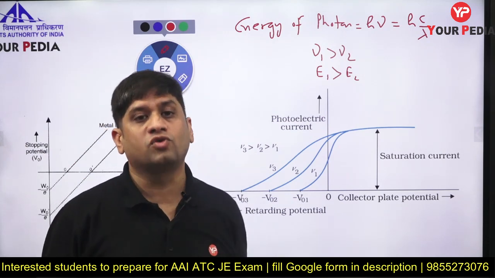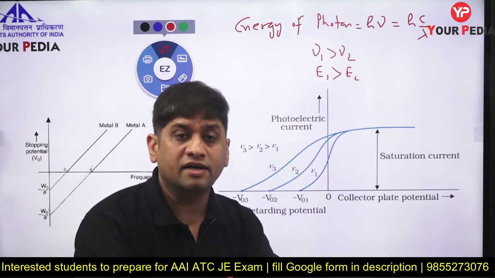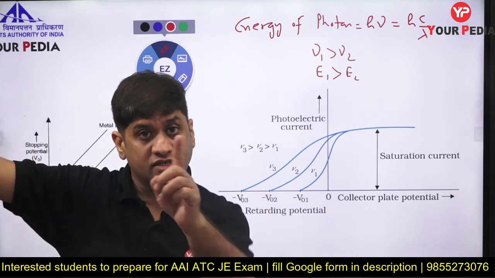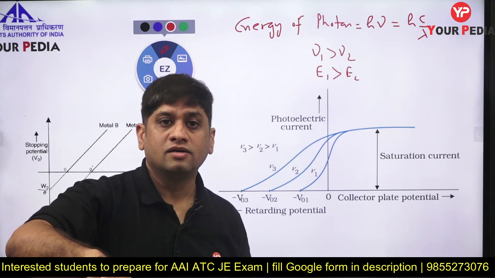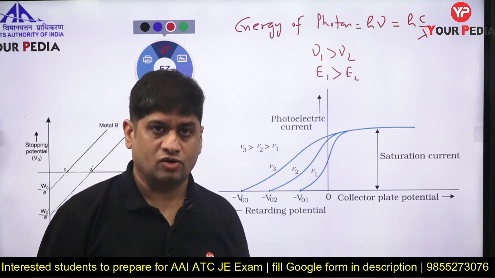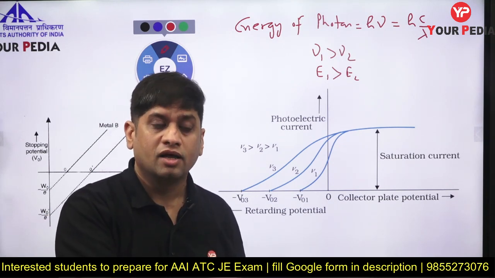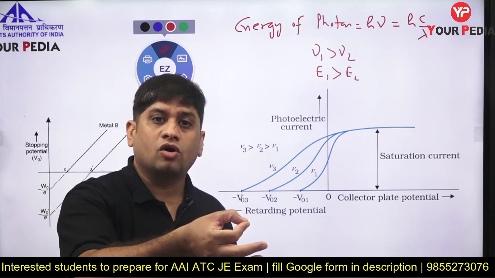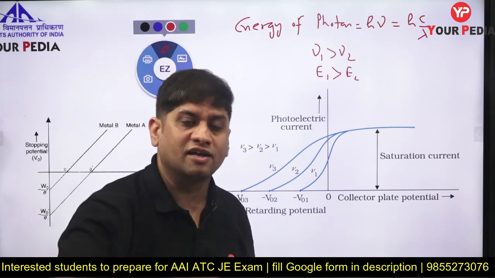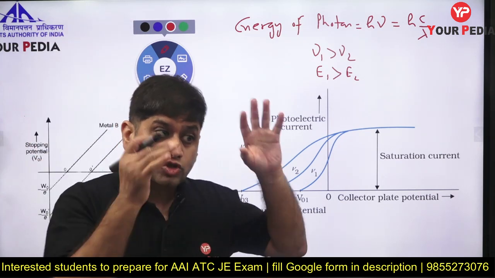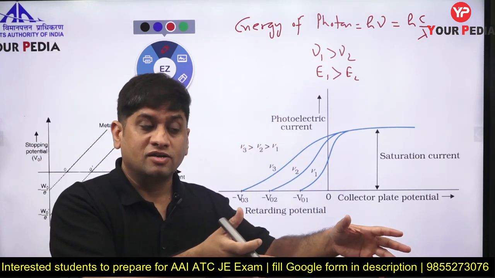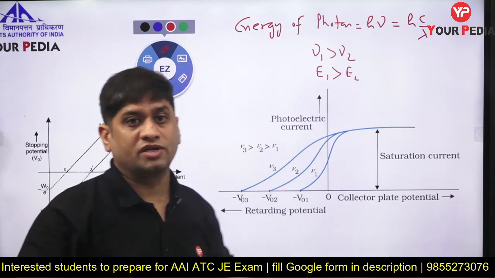More is the energy of photon, more will be the kinetic energy of the ejected electron. Listen carefully. One photon will eject only one electron, but if the energy of the photon is more, it will eject the electron with high kinetic energy. So the kinetic energy of the electron will also be high, and to stop such an electron, you need to apply more stopping potential.